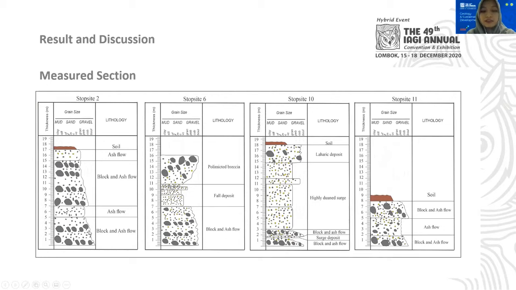And then it is intercalated by ash flow or surge deposit. And then in some stop sites, except stop site 6, it comes back again to block and ash flow. It shows us that the first thing deposited was the pyroclastic flow, and then the pyroclastic surge might continue the deposition.